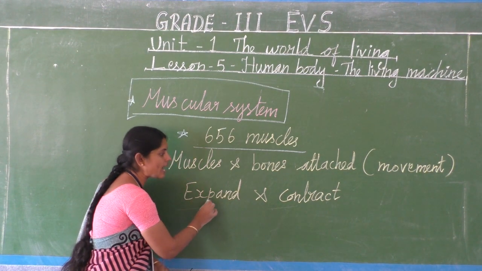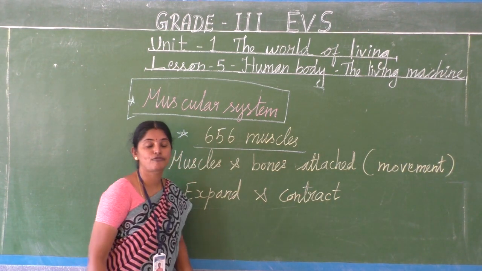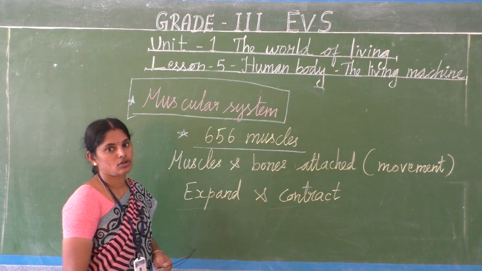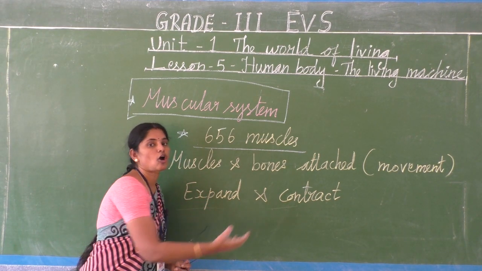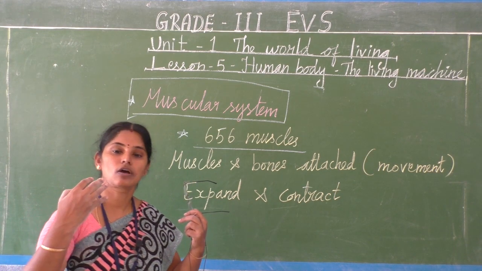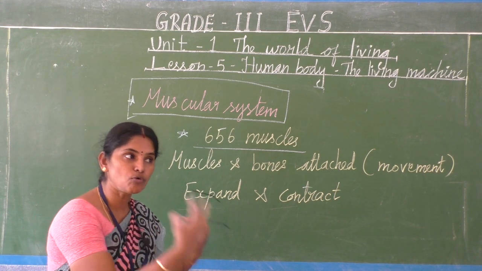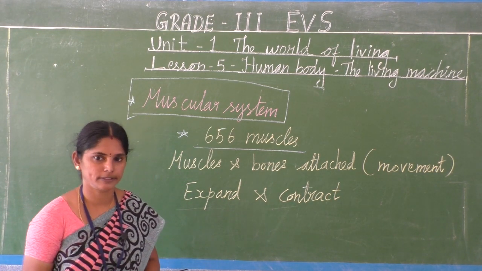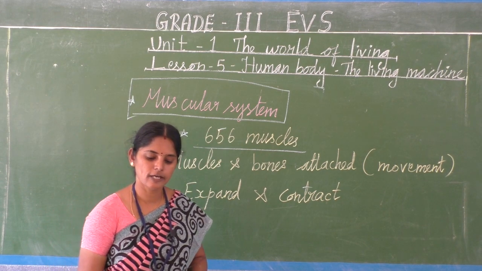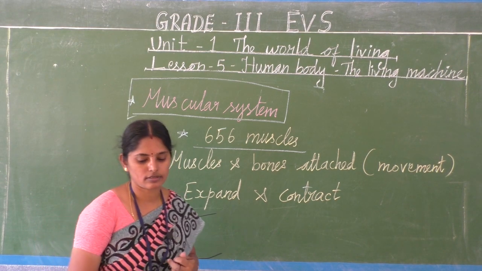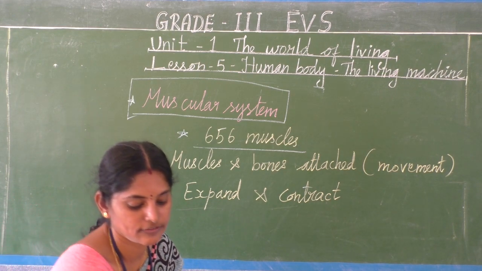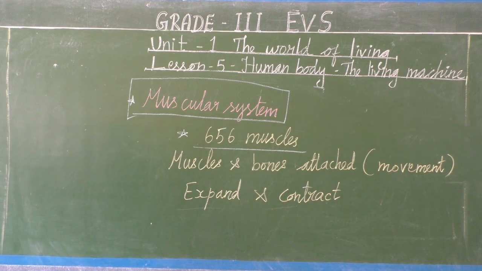The muscles expand and contract, and because of that only movement is possible in our body. Clear children? So we'll see the picture of the different muscles in our body.